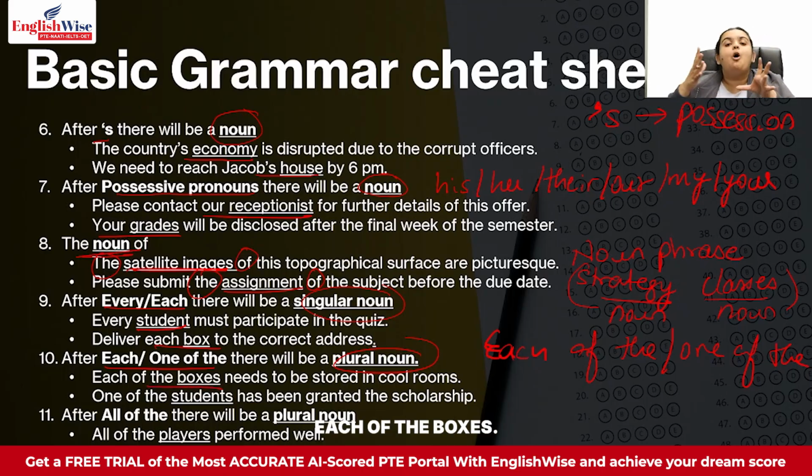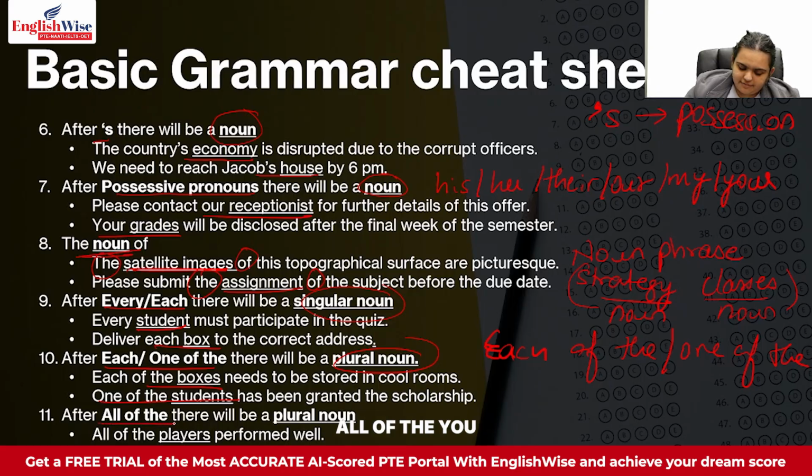Each of the boxes, I'm not just saying each of the box, that means there are too many boxes and I'm talking about every single one of them. One of the students has been granted the scholarship. That means out of a lot of students, only one has been granted the scholarship. That's why we always say one of the students, one of the boxes, one of the actors, and so on and so forth. So we always have plural nouns in this scenario.